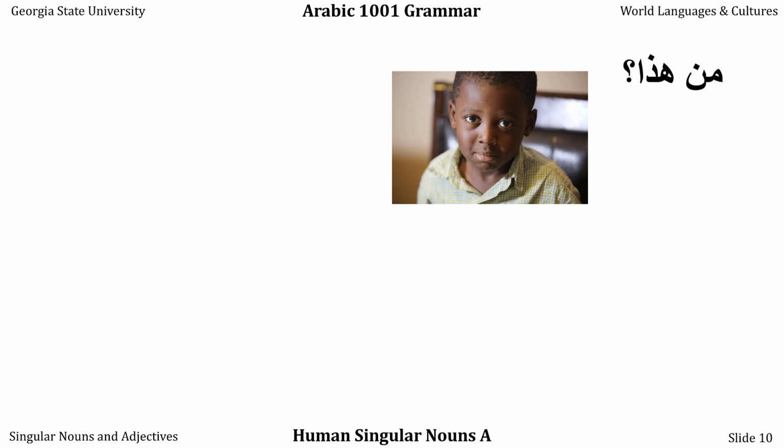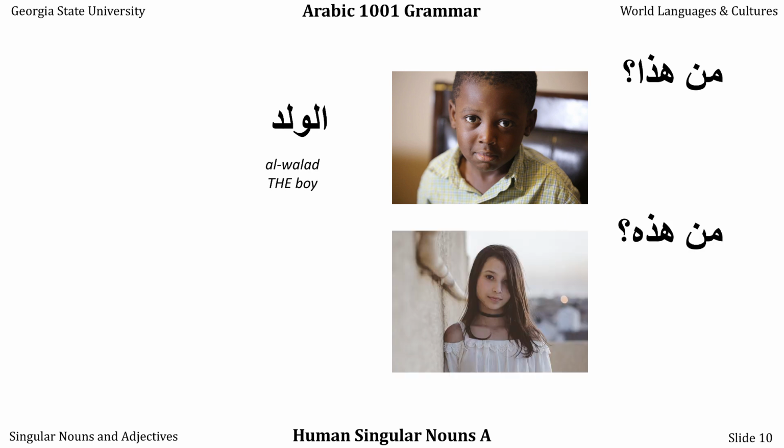Man hadha, and the answer is al-walad. Al-walad is the boy. And man hadhihi, hadhihi, al-bint. Al-bint is the girl. So al-walad is the boy, al-bint is the girl. Notice that bint does not end with ta marbuta, but it represents a female person, so it's a feminine noun, and this is going to become important later on.